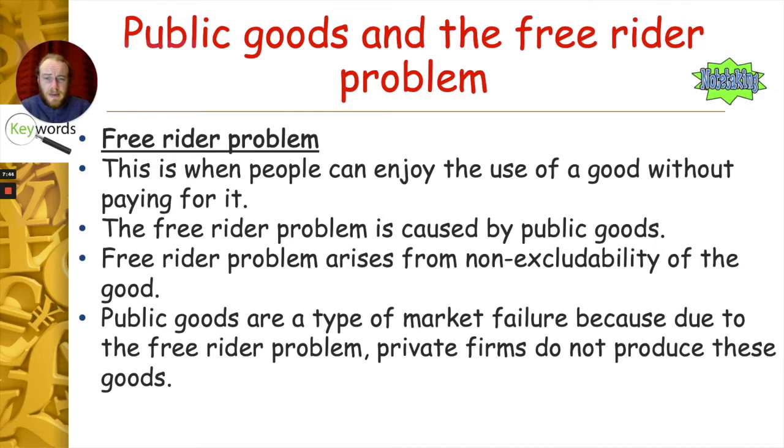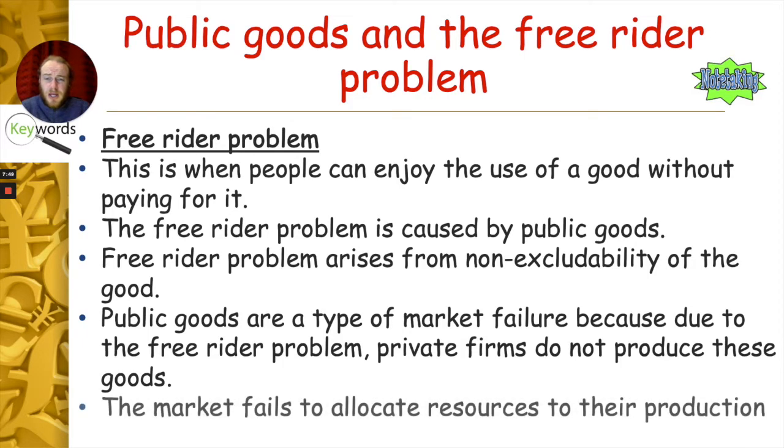Public goods are therefore a type of market failure because, due to the free rider problem, private firms do not produce these goods, so the market is not allocating resources to the production of these goods, so therefore it's left to the government to actually provide for them.